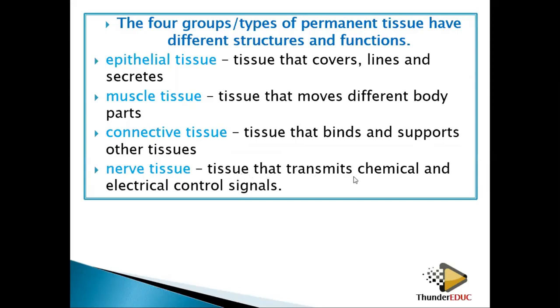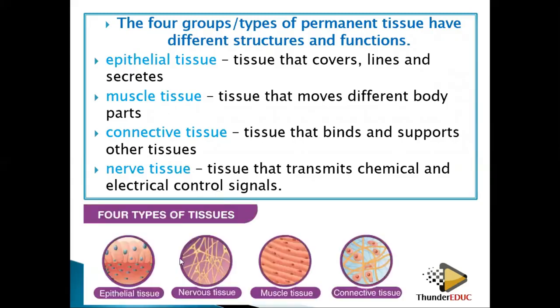Nerve tissues transmit chemicals, taking the message from one point to another. When, for example, I pinch you on the hand, you'll find that the eyes will cry. I'll ask a question: did I touch the eyes? You'll say no. Why are you using the eyes to cry? It means that the hand is connected to the brain, and the brain is connected to the eyes. What takes the information to the brain to interpret, and then back to the eyes so that you start crying to show me that it is painful, are what you call the nerve tissues.